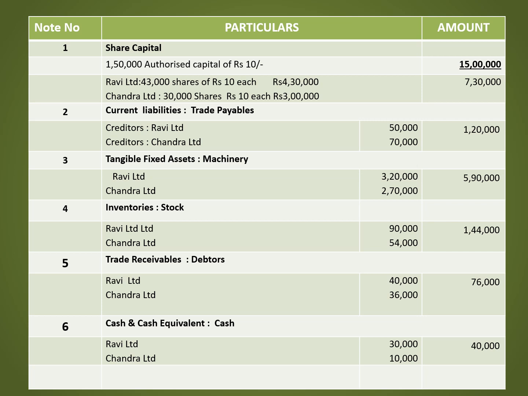Note number 5, trade receivables, that is debtors. Ravi Limited is 40,000, Chandra Limited is 36,000, total is 76,000. Cash and cash equivalent, that is cash. Ravi Limited is 30,000, Chandra Limited is 10,000, total cash is 40,000.